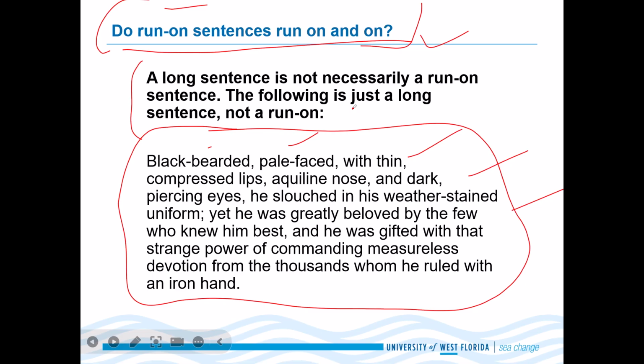Is it a run on sentence? No, it's not. Because, see, we have punctuations over here, comma after comma after comma. These commas are protecting us from run on sentences, right? And we also have a conjunction, yet. Yeah, we also have a coordinating conjunction, and yet. So it's not a run on sentence. It's actually a long sentence with imagery, with specific information, with detailing.